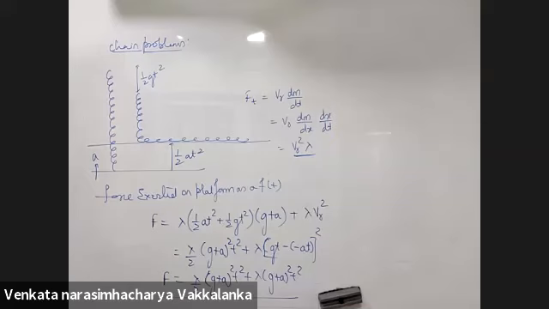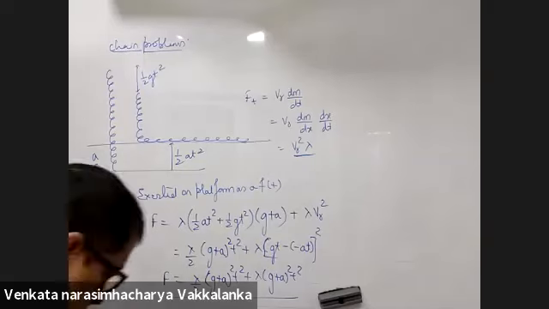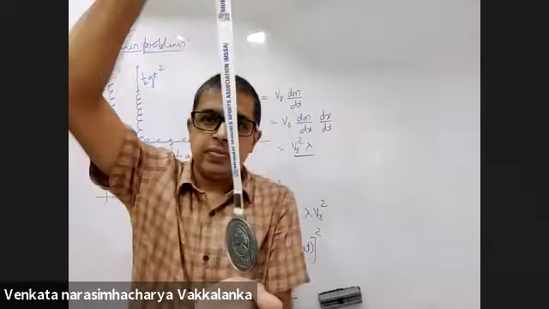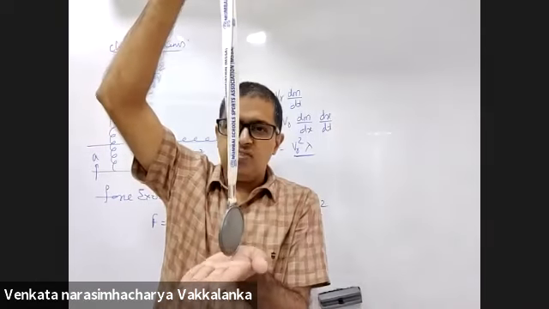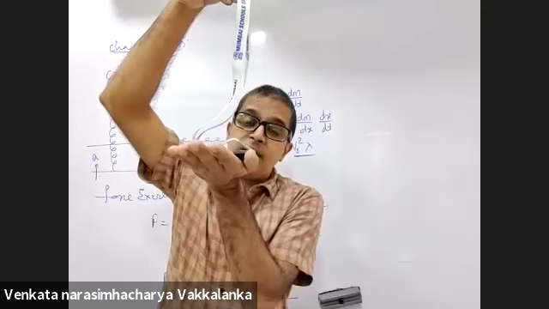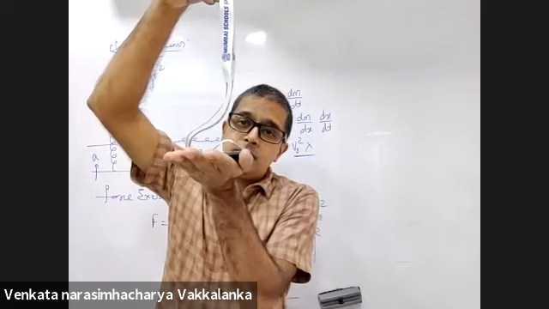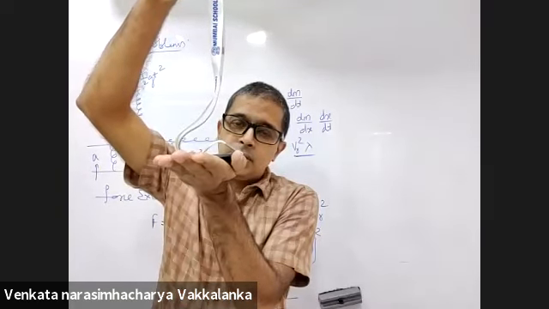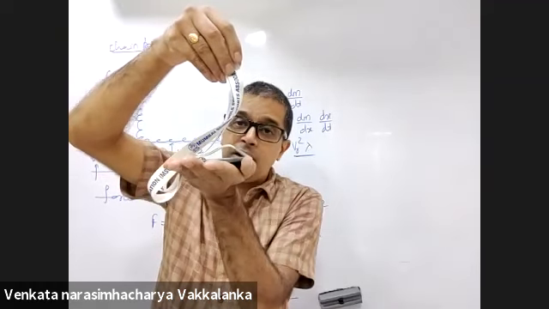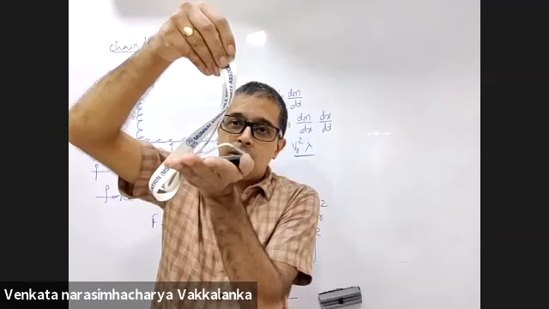I'm not understanding how half a t square plus half g t square is the length of the chain. This is the chain. If my hand moves up by a distance of half a t square, how much length is there on my hand? Half a t square. And the chain fell by half g t square. How much length is there on my hand? Half a t square plus half g t square. Okay, sir.